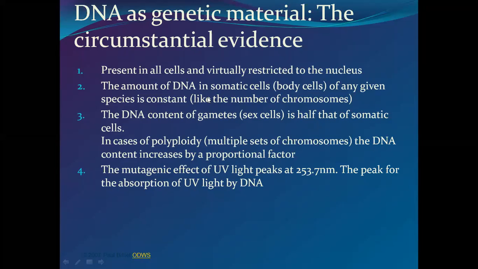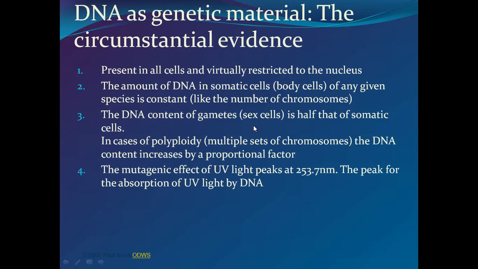ये DNA molecule भी individual to each other, different type का होता है. So it has a specific number of DNA molecules in the somatic cell, like chromosomes. In human beings 46 chromosomes are there, and in that manner the amount of DNA molecule is also present. So this changes with the change of species.